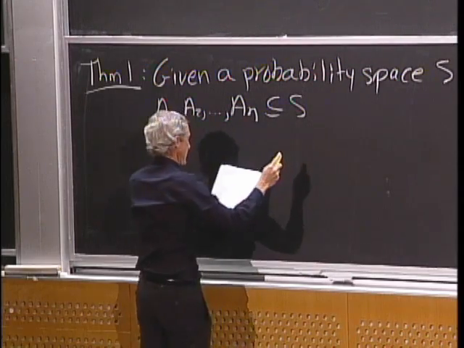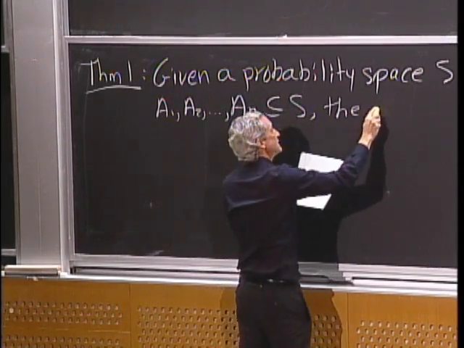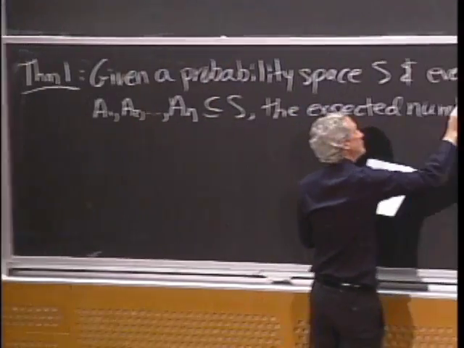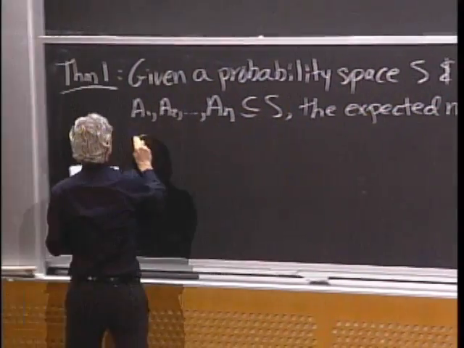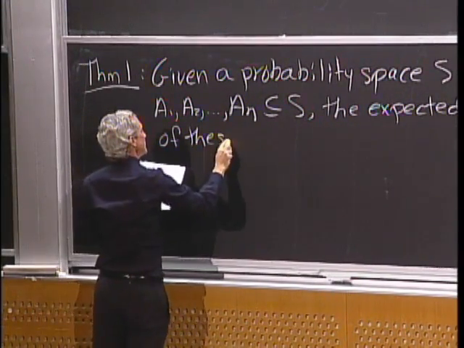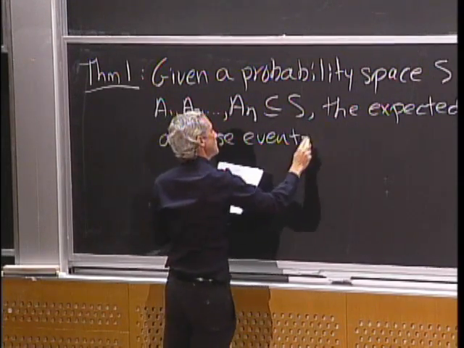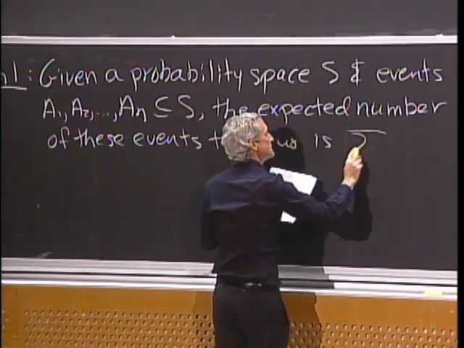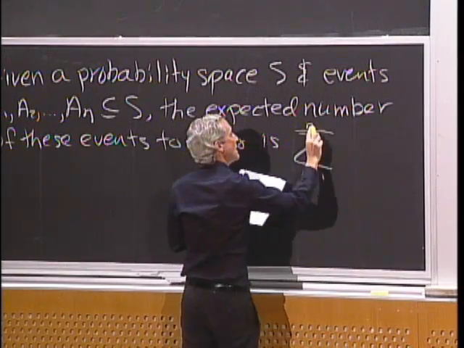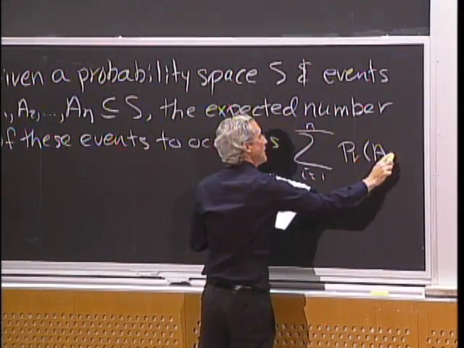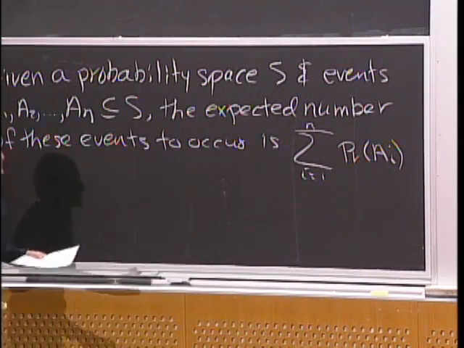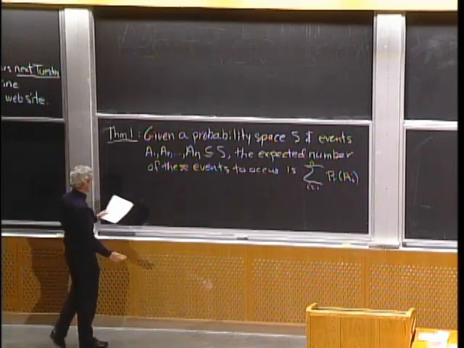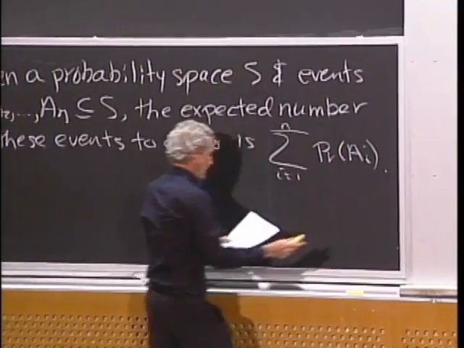And these are just subsets of S. Then the expected number of events to occur of these events is simply the sum of i equals 1 to n of the probability of the ith event occurring. So you just sum up the probabilities that the events occur, and that tells you the expected number of events that will occur. So a very simple formula.